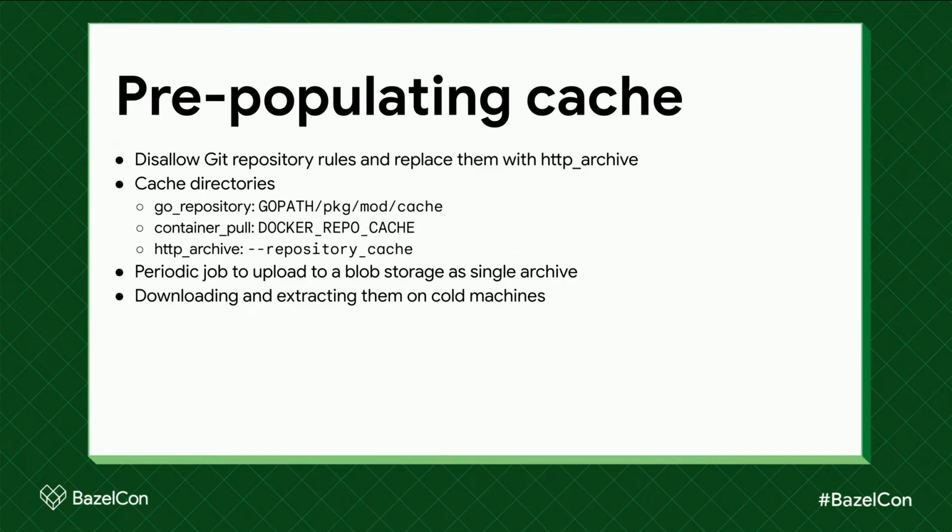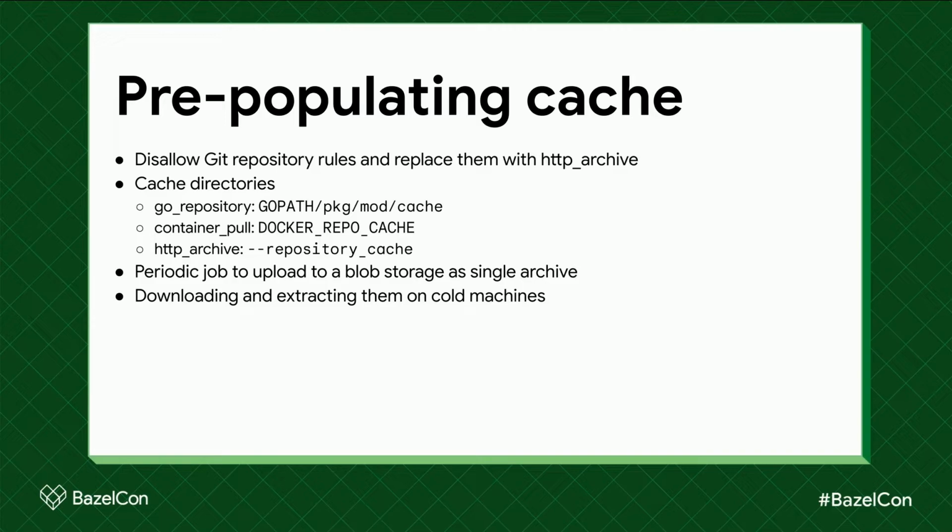So what do we do? The first thing we do is to disallow Git repository rules and replace them with the more cache-friendly HTTP archive. Then we set up a periodic CI job to populate all these common cache directories, and package each of them as a single archive to a blob storage.